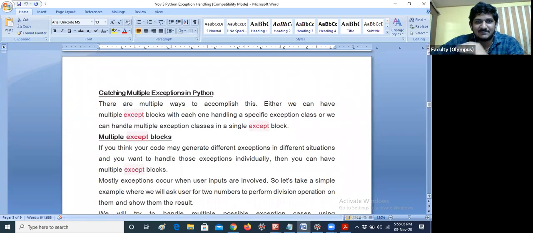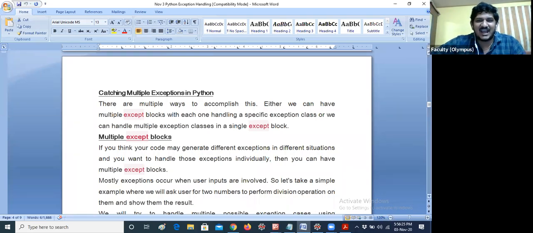Catching multiple exceptions in Python. For example, if I'm doing a project, I'm thinking that many exceptions will occur in my program. So let me execute in that way. So, multiple except blocks.